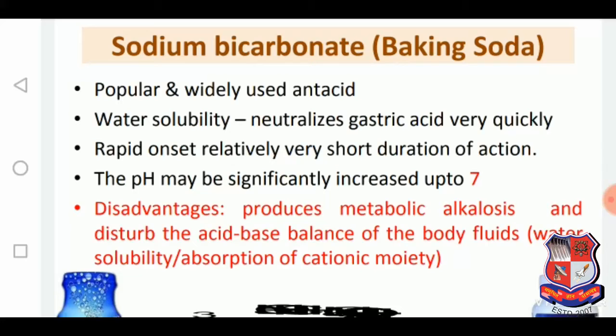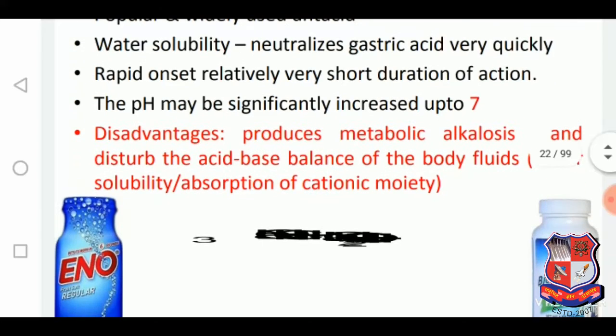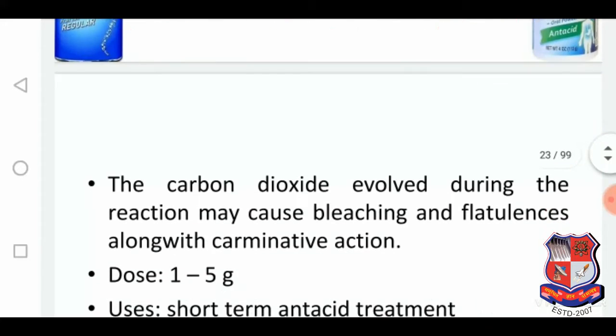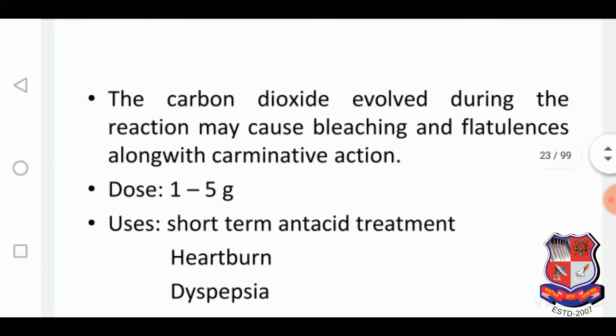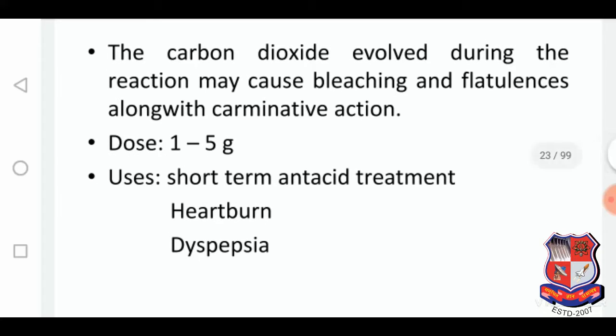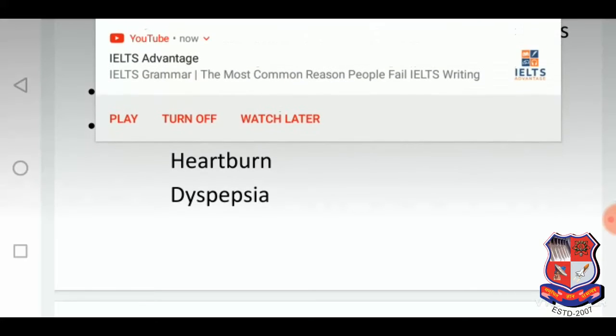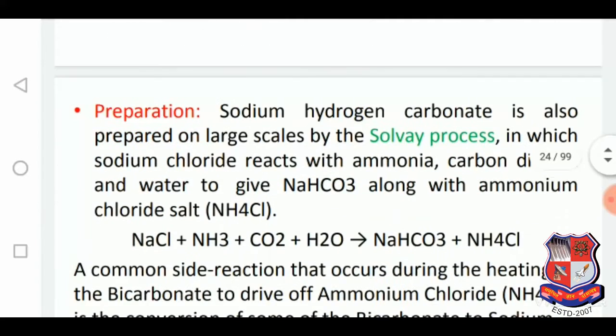Baking soda, a common synonym of sodium bicarbonate, is a popular and widely used antacid, but it has several disadvantages. It produces metabolic alkalosis and disturbs the acid-base balance of the body fluids, water solubility, absorption of the cationic moiety. The carbon dioxide evolved during the reactions may cause belching and flatulence. The dose is 1 to 5 gram, and it is used in the treatment of heartburn and dyspepsia.